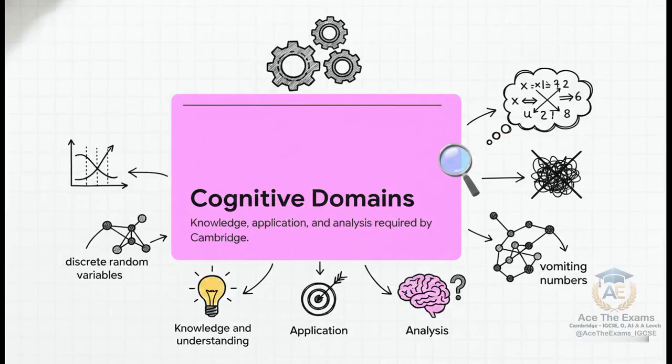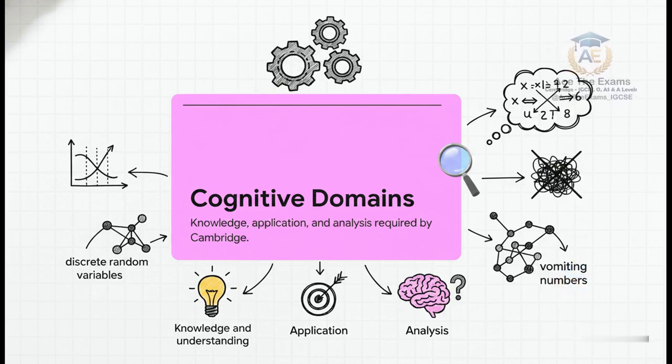To really understand why page dumping fails so spectacularly, we have to audit the cognitive domains targeted by the Cambridge assessment objectives. We're talking about the distinct areas of knowledge and understanding, application, and analysis. Our diagnostic metrics show that top-performing students absolutely do not rely on rote memory or generic shortcuts. Instead, they demonstrate a deeply connected conceptual understanding that they can transfer to totally unfamiliar contexts.